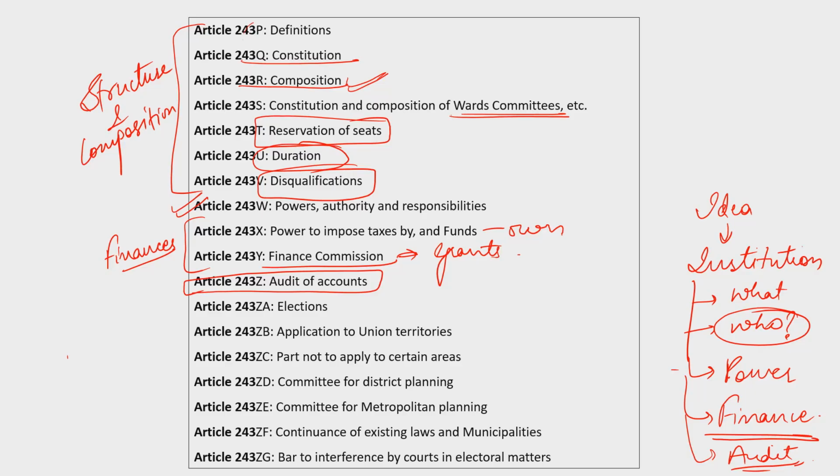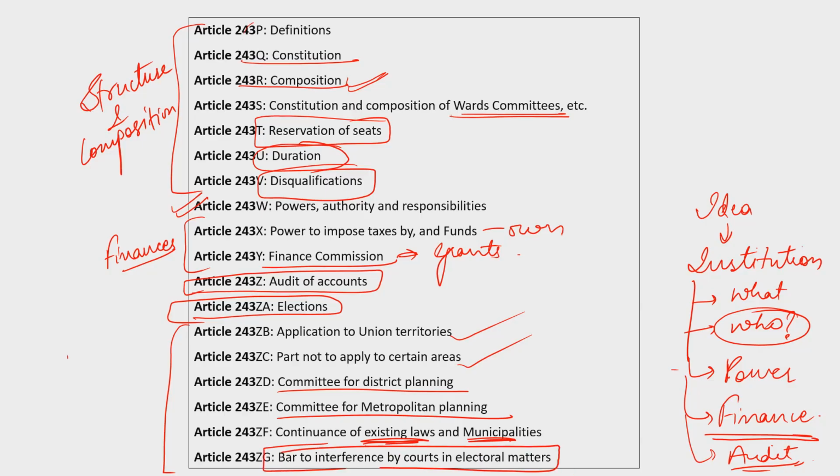How these people will come through elections, so the State Election Commission. Then where all it will be applied, where it will not apply, and what happens to existing laws and municipalities are mentioned. And in elections, are courts allowed to interfere or not in electoral matters?